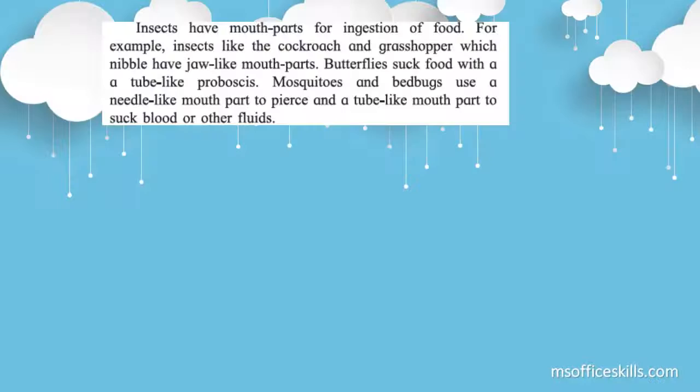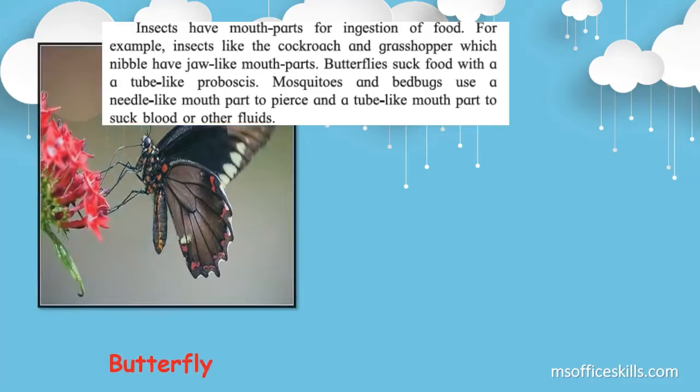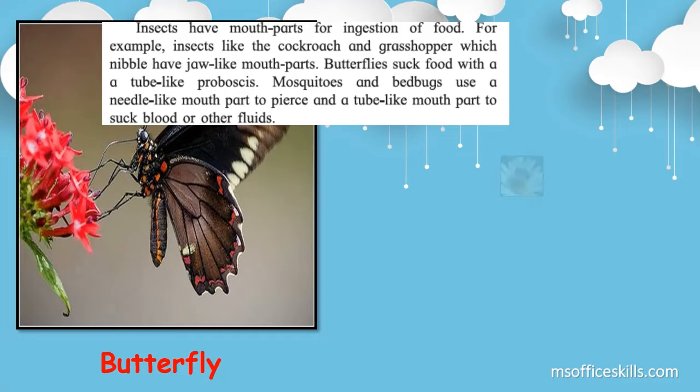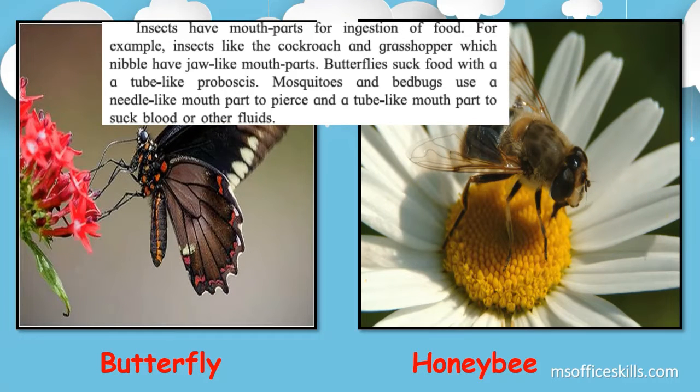So this is how digestion in amoeba takes place. Now there are certain insects like the butterflies, or you can see a honeybee. They have a special organ in their body which helps them to suck food with a tube-like proboscis. Mosquitoes and bedbugs also use a needle-like mouth part to pierce and a tube-like mouth part to suck blood or other fluids from the body.